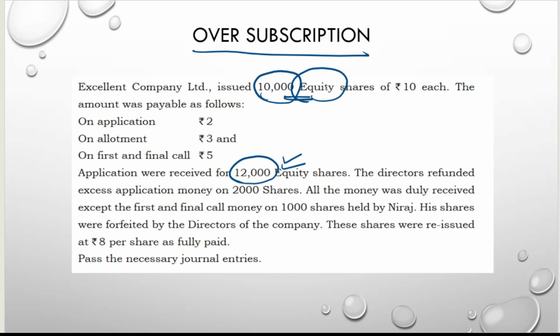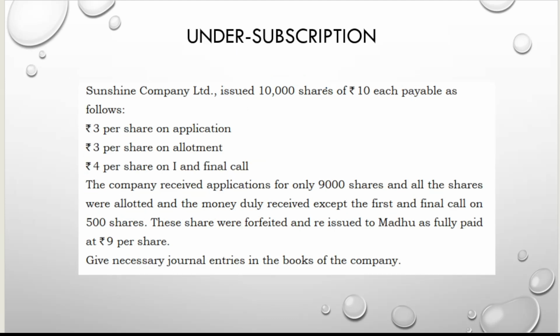Okay. Next. Only for your reference, I have given one problem on under subscription. You can ask me, ma'am, do we want to study this under subscription also? See, no need to worry at all. You don't have any difference in your under subscription. Ma'am, then how do we find it out as under subscription? See, you have issued 10,000, you have received 12,000, excess, that is over subscription.